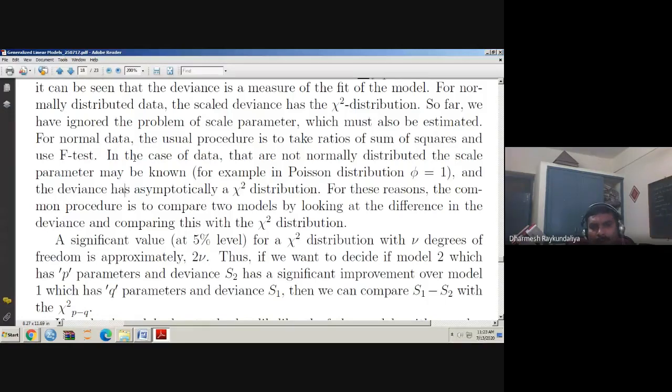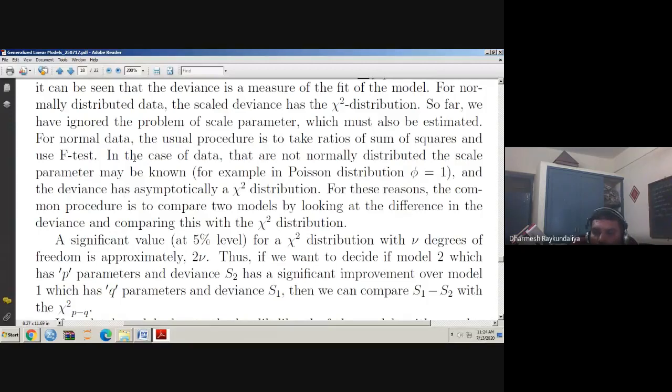A significant value at 5% level for a chi-square distribution with nu degrees of freedom is approximately 2 nu. We know the mean of the chi-square distribution. Let us say a random variable y follows the chi-square with degree of freedom m. What is the mean of y? The mean of y is m, the degree of freedom of the chi-square distribution. And what is the variance? It is twice m.